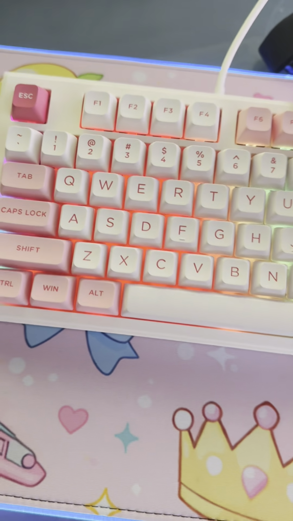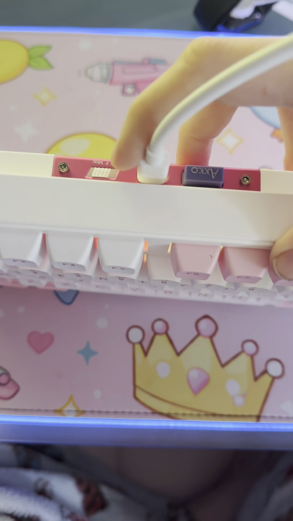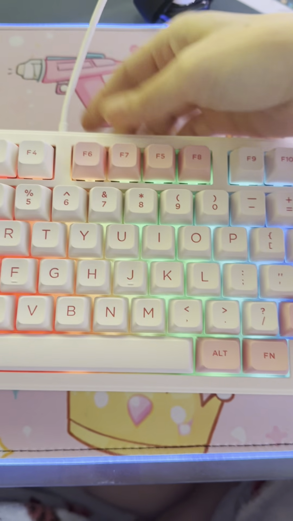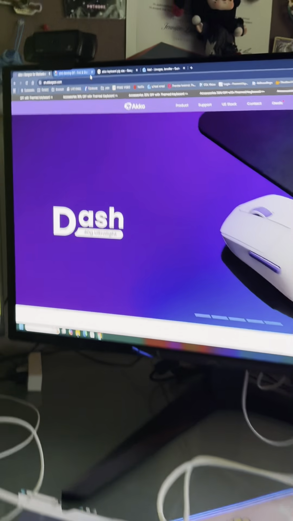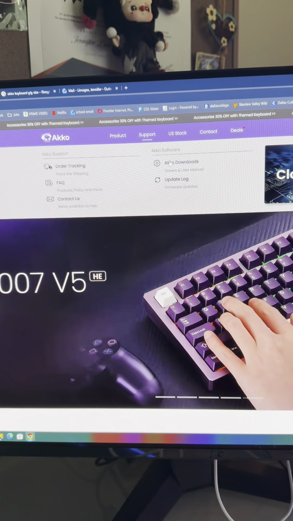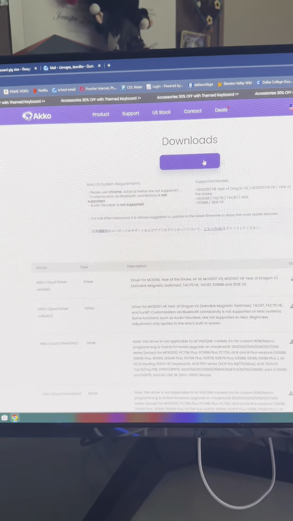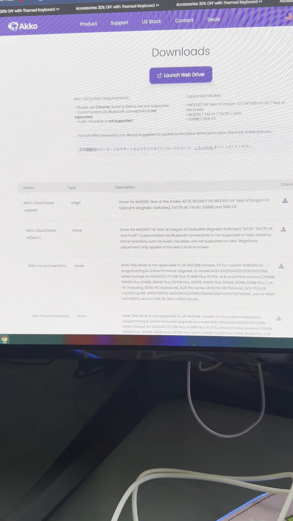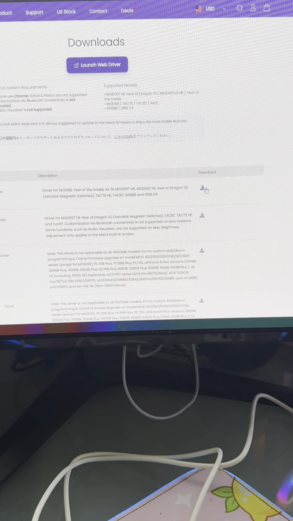Okay, so we're going to set up a GIF on your Akko 598B. First, put it in USB at the back. Make sure you are hardwired into your PC, and then go over to the website, support, and then drivers. The purple link at the top, ignore it, don't download it. Just find your keyboard and download the driver.